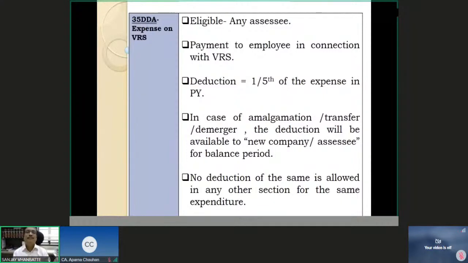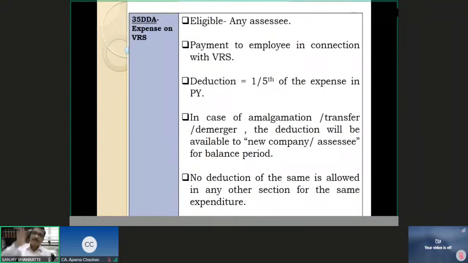Prescribed categories of preliminary expenses. There we saw what? Fees for preparation of expenses on project report, feasibility report, market survey or other type of service. Those reports, or any legal expenses for drafting any legal agreement for starting the business, for all the categories. And for companies, drafting the MOA, articles of association, registration fee with the ROC, and expenses incurred in connection with the issue of shares or debentures.